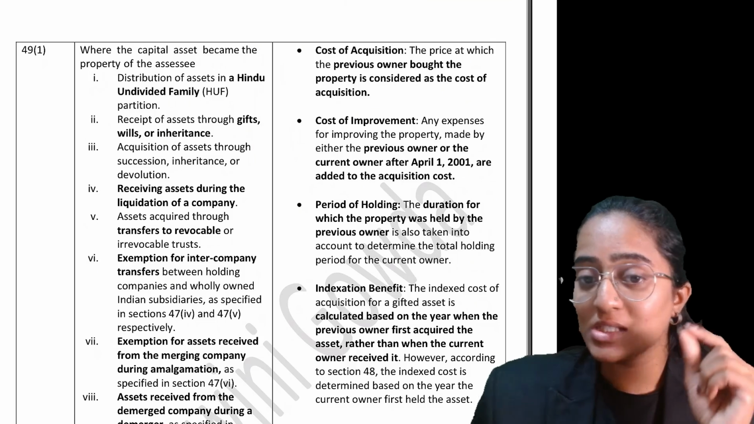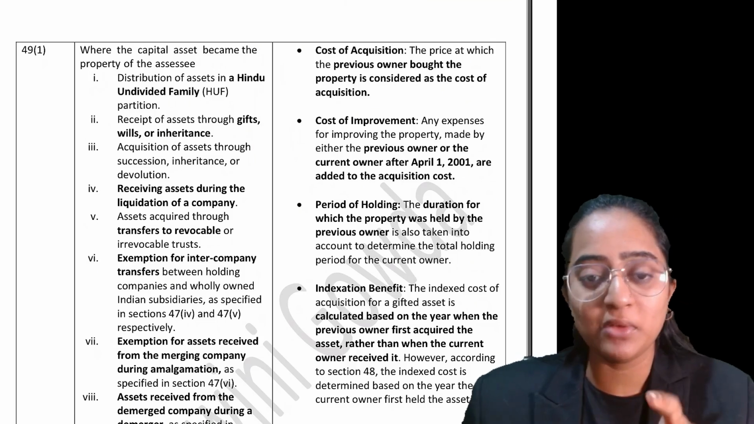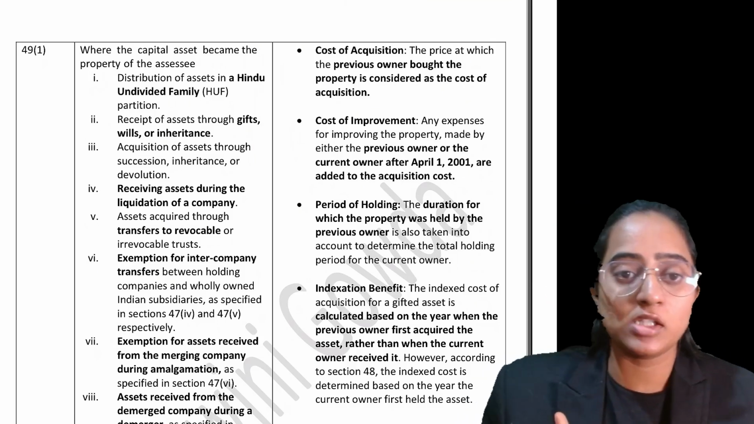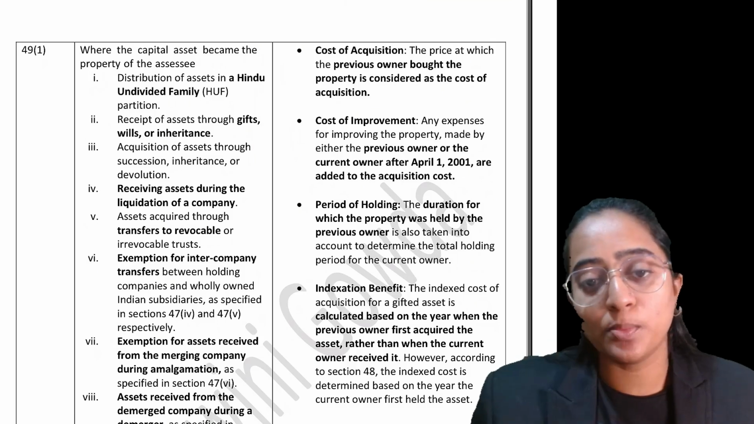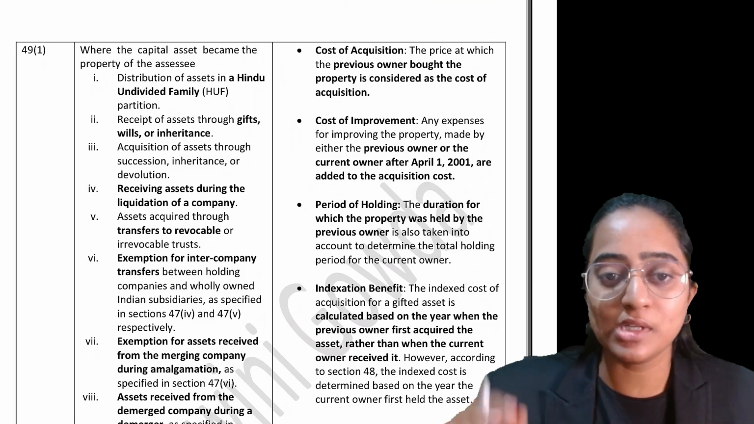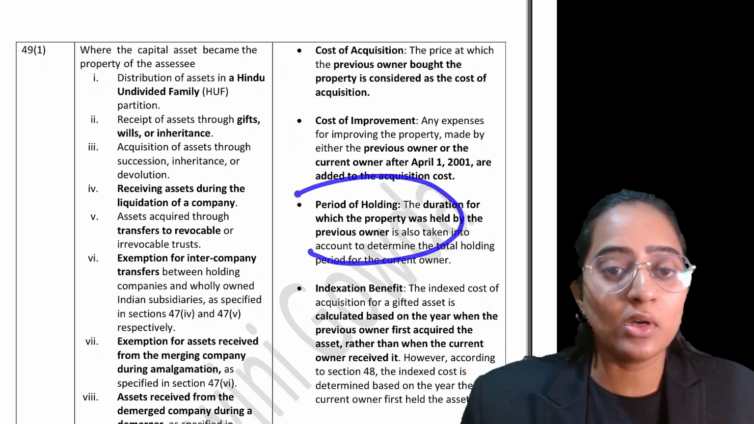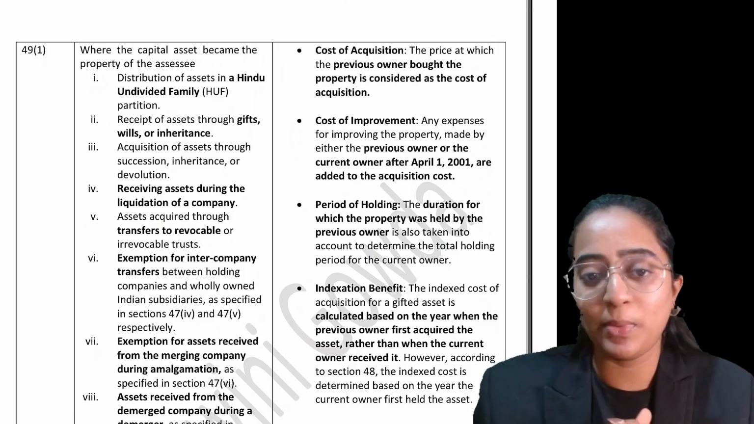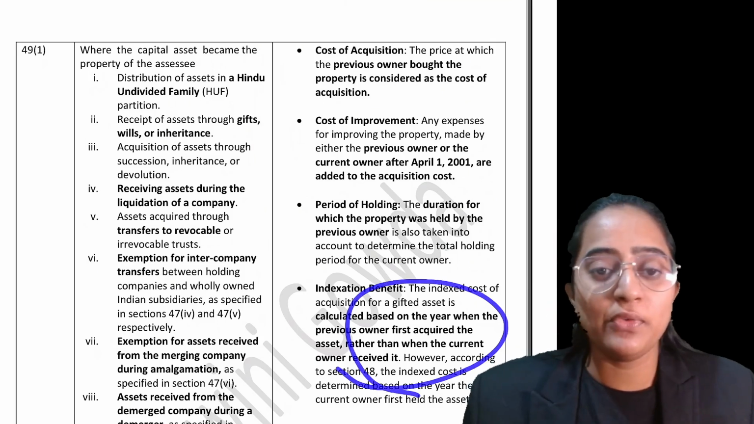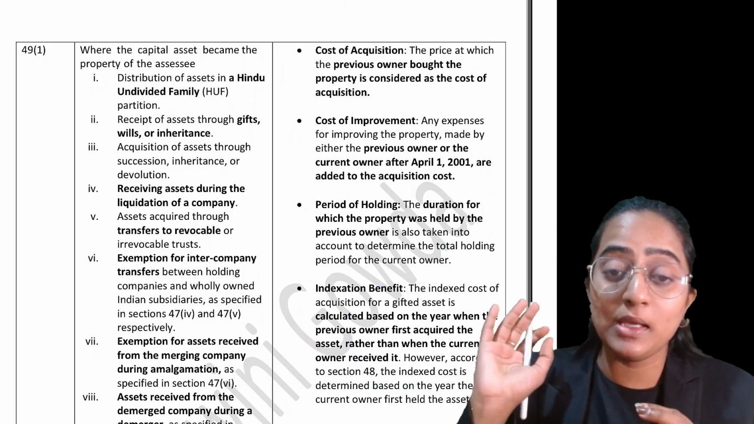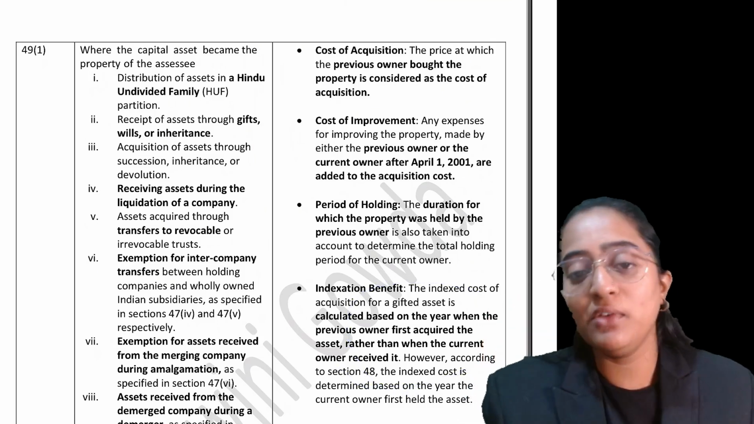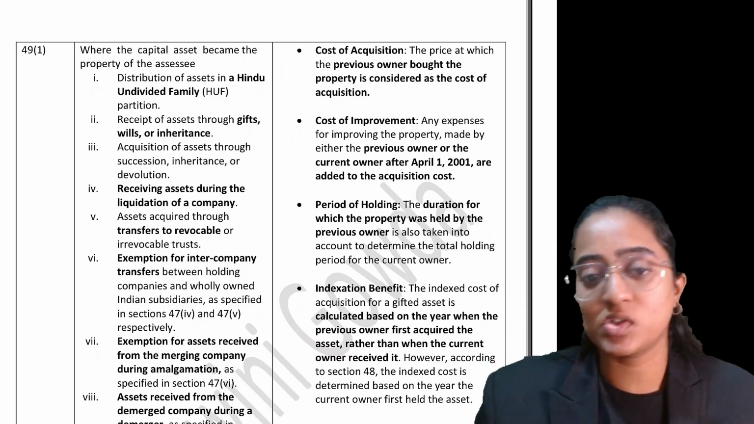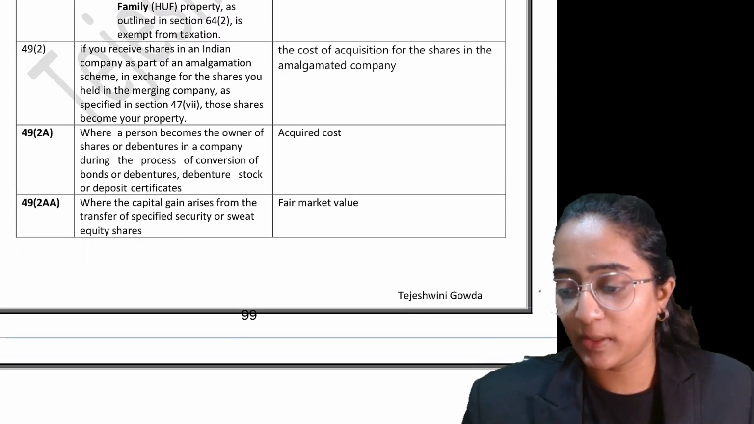The improvement done by the previous owner will be your improvement, which you can take for the purpose of indexation. Also, whatever you have incurred as the cost of improvement, you can take, provided it is on or after 1st April 2001. Remember, the period of holding of the previous owner becomes your period of holding. Indexation benefit can be taken from the previous owner's period of holding, from that year till the asset gets transferred.